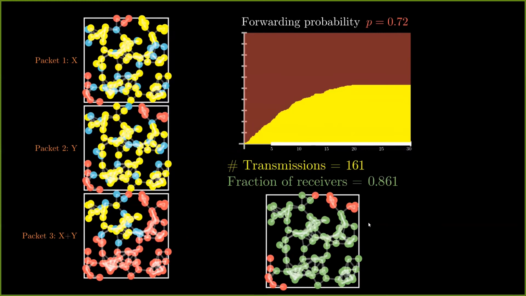In the following, the problem we target is that we fix this fraction of receivers to be a large fraction, that is 1 minus delta, say. And we are interested in the minimum probability for which this fraction of receivers is 1 minus delta for some very small delta. We denote this by p_k,delta and call that the minimum forwarding probability. Our performance metric is the total number of transmissions when the probabilistic forwarding is done with that probability p_k,delta.